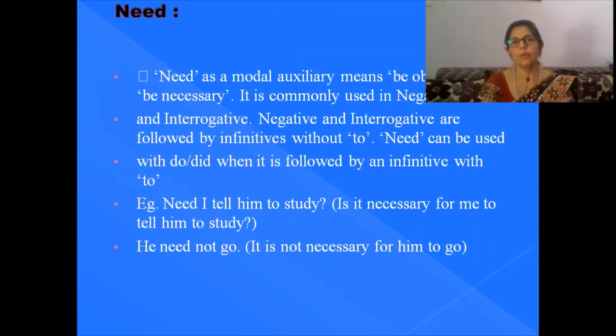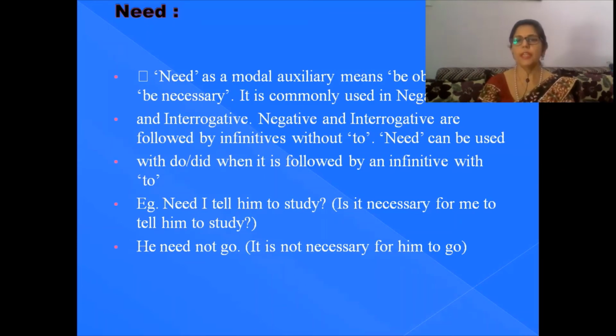One more auxiliary verb is "need", and you use it as a modal auxiliary, and it means to be obliged or be necessary. It is commonly used in negative and interrogative sentences, which are followed by infinitives without "to".